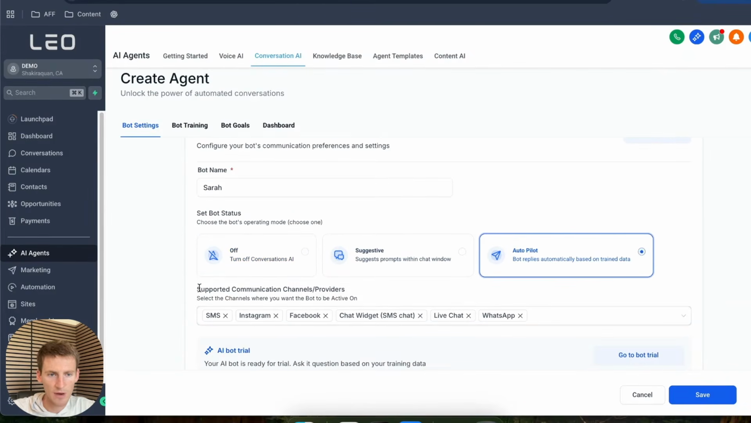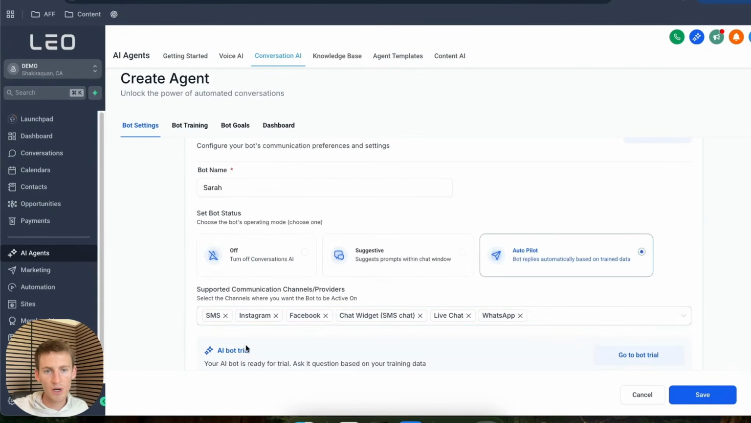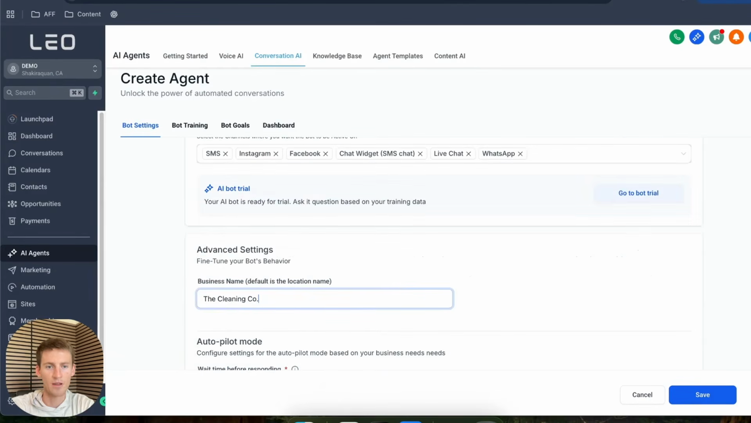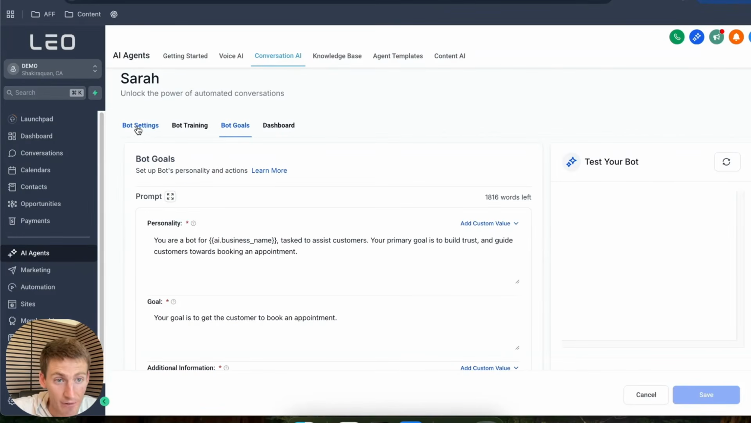And then right here, we've got the supported channels that we want the AI bot to work on. Right now we've got it selected for Instagram, Facebook, texting. But just so you know, the actual channel that we want to make sure we do have selected, if we just have one, is this chat widget SMS chat right there. So we're gonna leave all of that selected for right now. And then I'm gonna come down here and put in the business name. So I'm just gonna put in the cleaning company, and then hit save. Okay, so we just finished the setup inside of bot settings.